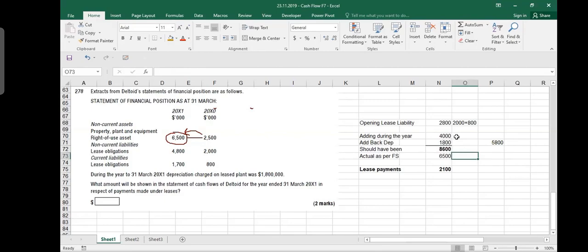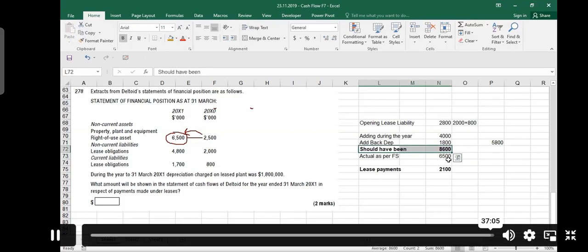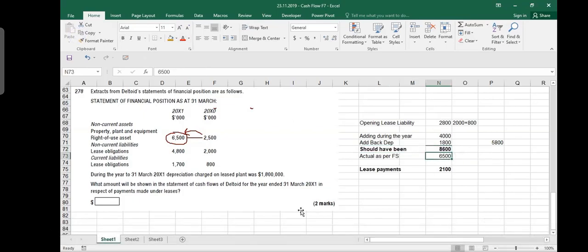So now what you had, 8,600 should have been your liability. But on the financial statements, it only looks like 6,500. So it means that you made lease payments of 2,100. This is what you have paid. Otherwise, your liability would have been 8,600.